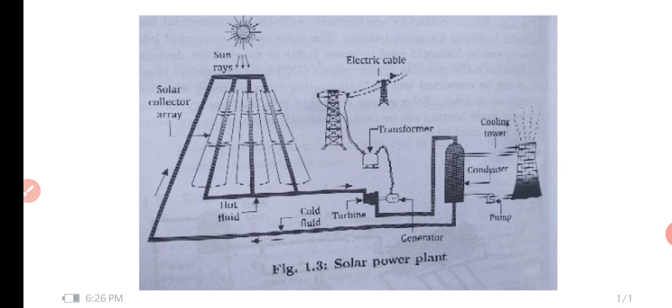That is around 1.366 kilowatt per square meter, so about 1.3 kilowatt of energy is available per square meter at the earth's atmosphere level.